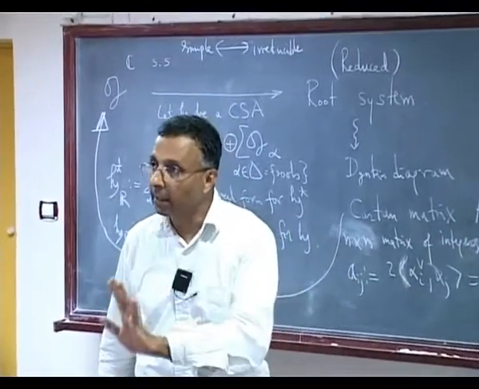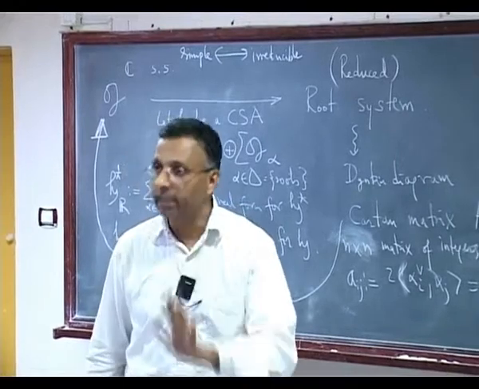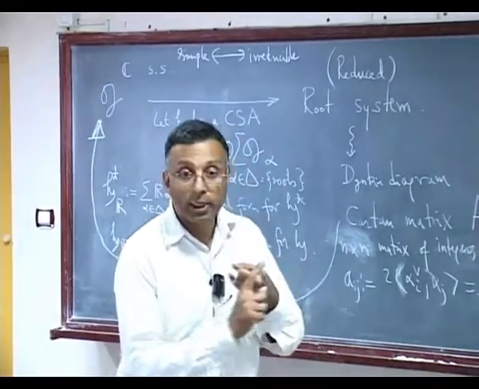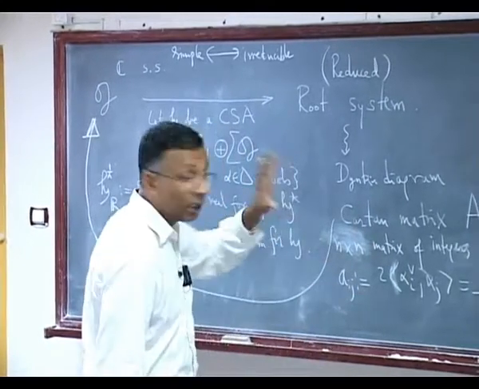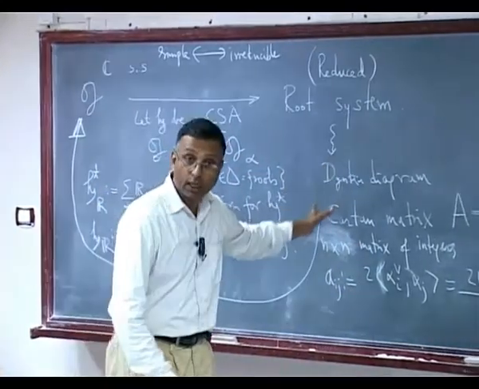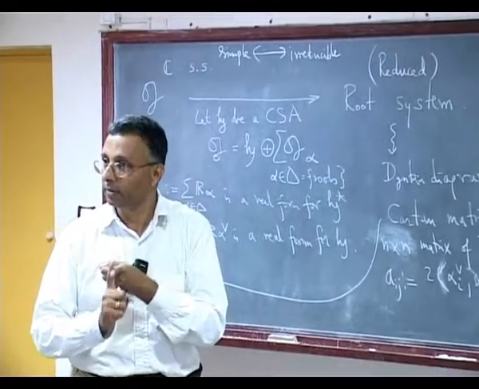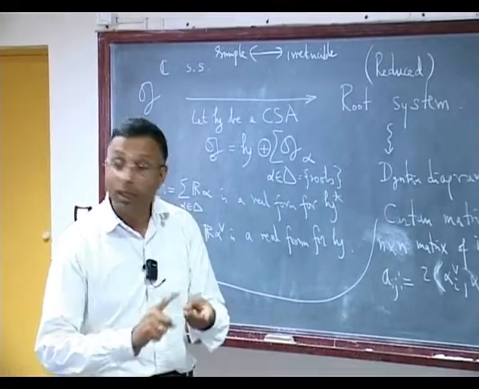Whether you get an interesting algebra is a different question. The first point is that if this A had lots of structure, like it was the Cartan matrix of a finite dimensional algebra, then I get back that finite dimensional algebra. That's one point.